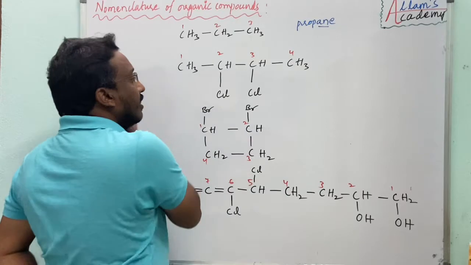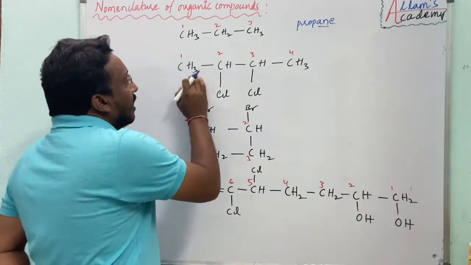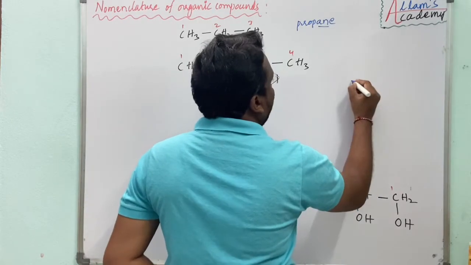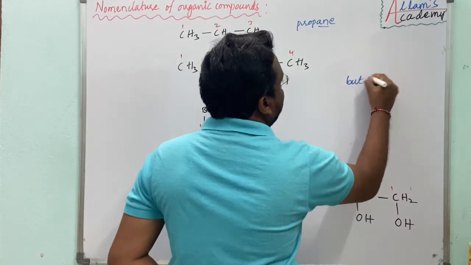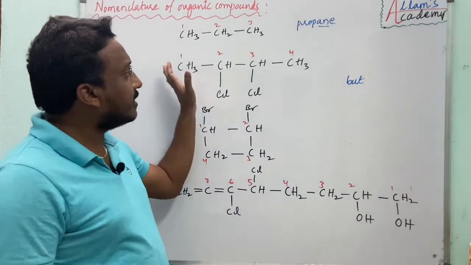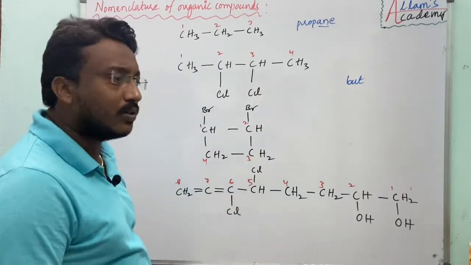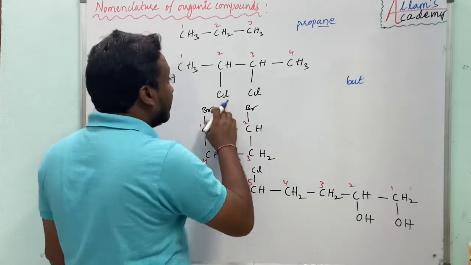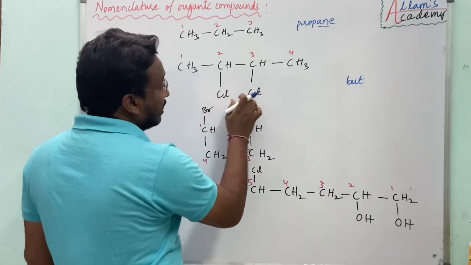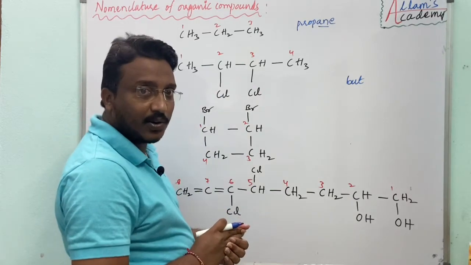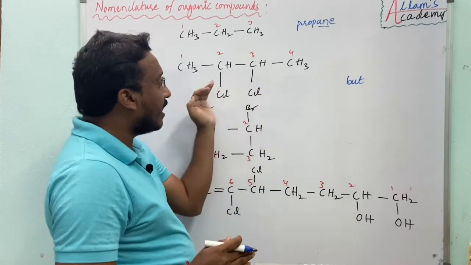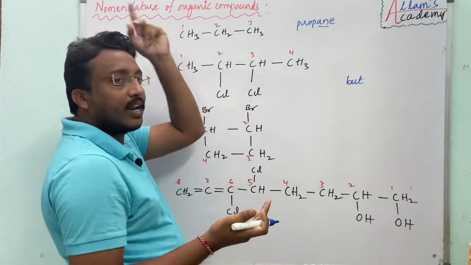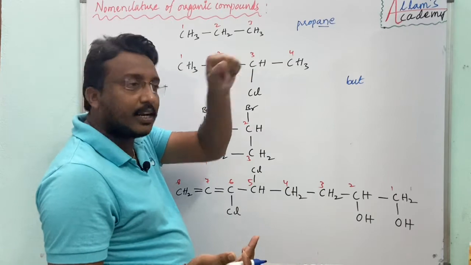In the second example, first we have to write the word root. How many carbons? 4. 4 means but. Is it cyclic? No. So there is no primary prefix. But it has a secondary prefix; the substituent is chlorine. If it contains a secondary prefix, then we go for the numerical prefix and numbering prefix.